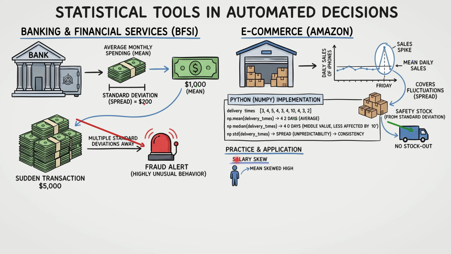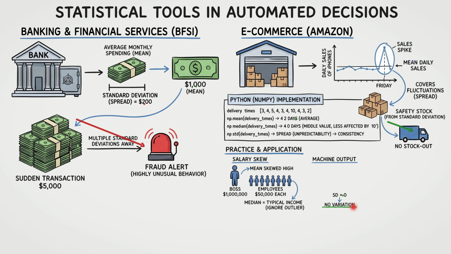First, salary skew. If a boss earns $1 million and the employees earn $50,000, the mean is skewed way too high. The median is a better typical number here because it ignores the outlier. Second, if the standard deviation of a machine's output is zero, it means there is no variation at all. Every item produced is perfectly identical.